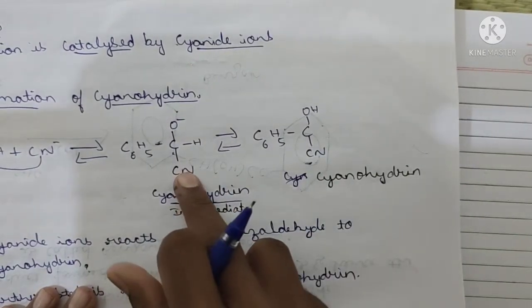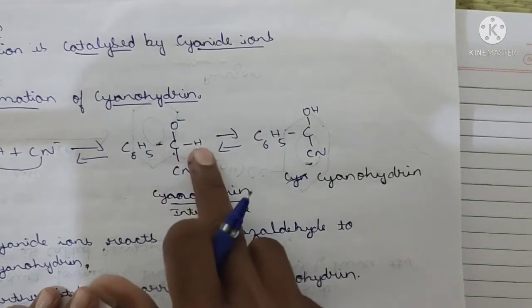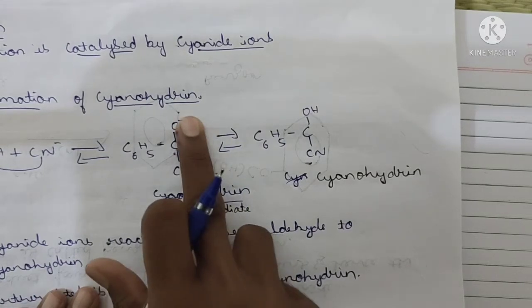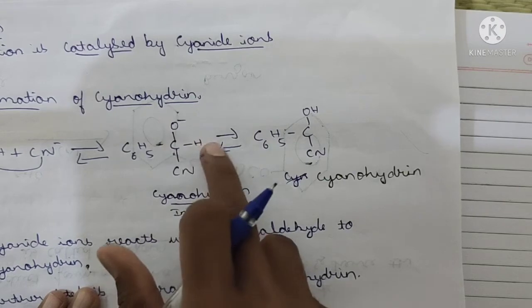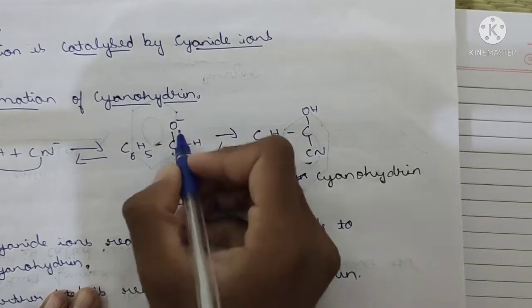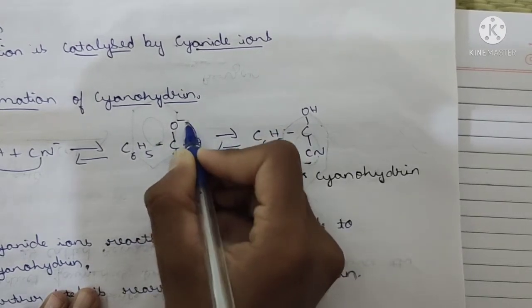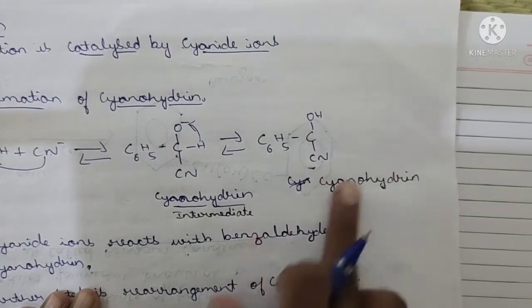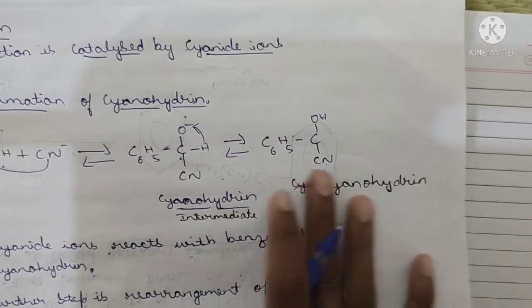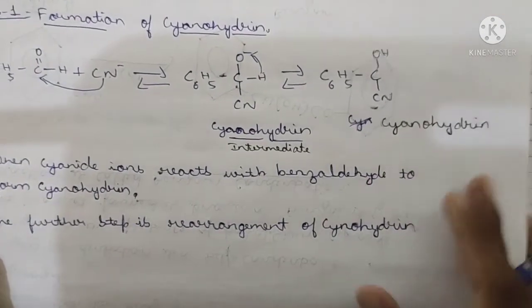What does rearrangement mean? Here the minus charge is there, so after rearrangement this H will go and shift here. Simple: C6H5 C(OH)CN, cyanohydrin. Got the point? Clear? Is there any doubt in this step? Very good. This is the completion of the first step.